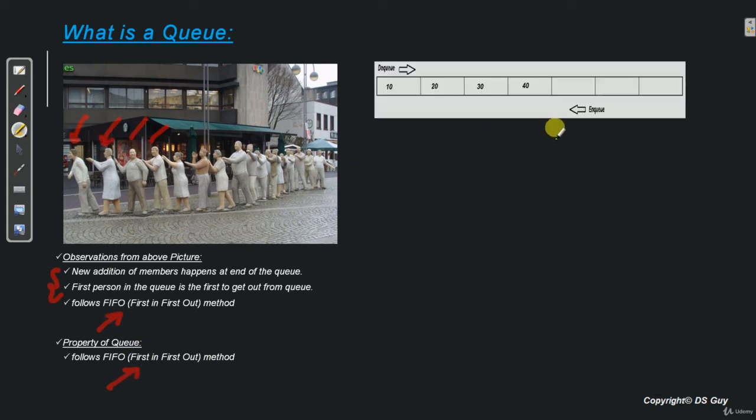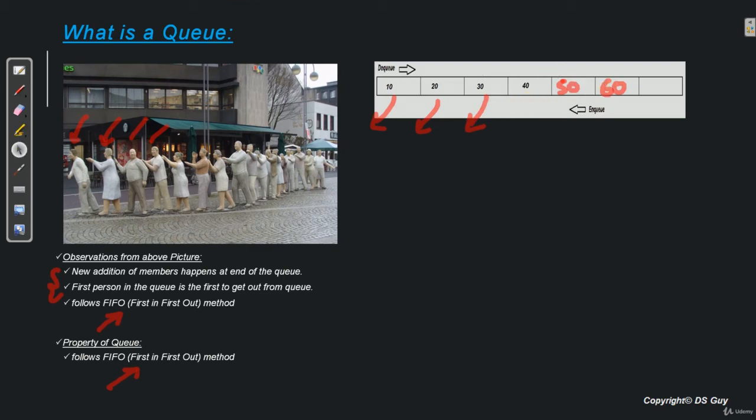So let's say this is our queue. If we want to insert 50 here, we have to insert at the end of the queue. If we want to insert one more element, let's say 60, we have to insert only at the end of the queue. We cannot insert anywhere between these elements. And when we want to dequeue, that is, when we want to take off an element, the only option is we have to take out the first element from this queue. We cannot take out 20, 30, 40 or any other element. Only once 10 is gone, we can access or take out 20. Only then we can take out 30 and so on.